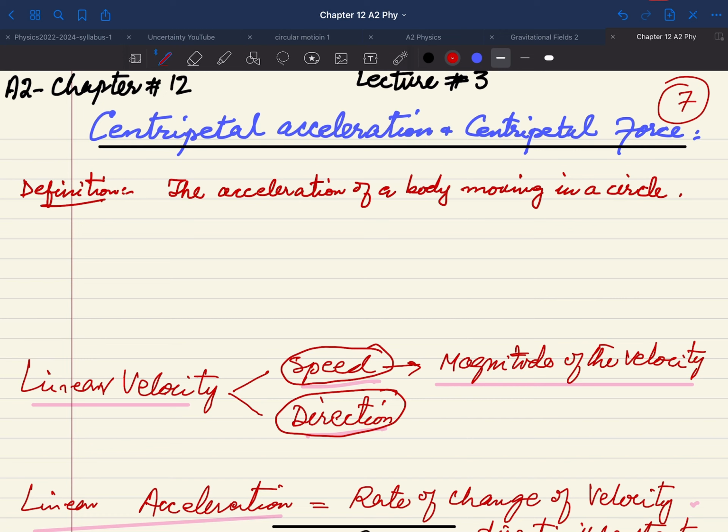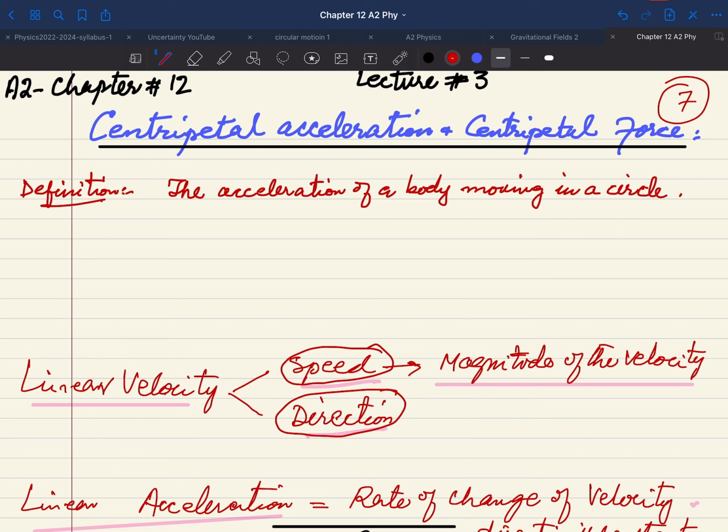This is the continuation of A2 chapter 12, motion in a circle, and this is lecture number 3. Here we will talk about the centripetal acceleration and centripetal force. According to definition, very simply, you can define the acceleration of a body moving in a circle. So it's a very simple definition. The acceleration of a body moving in a circle is the centripetal acceleration.